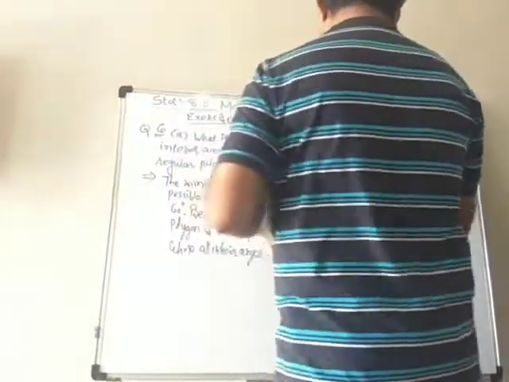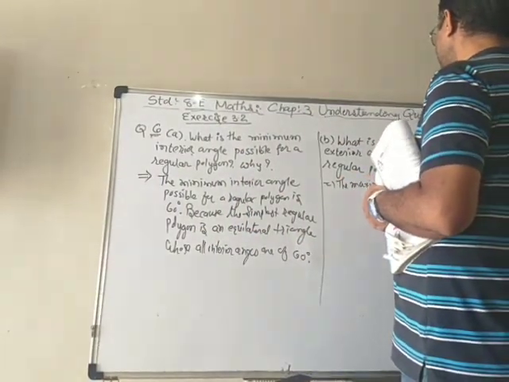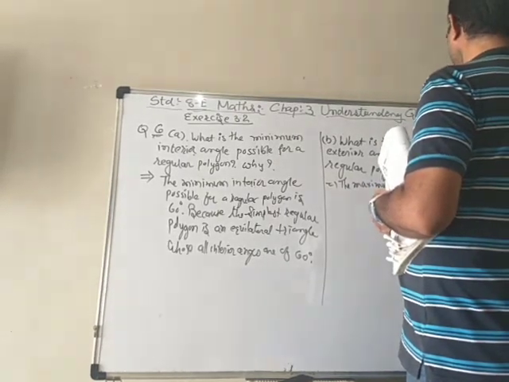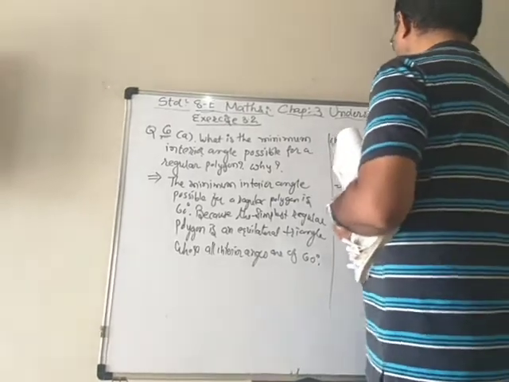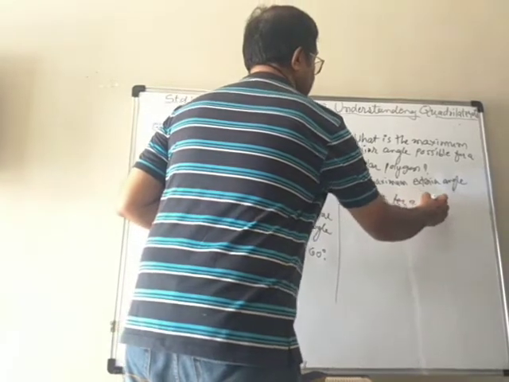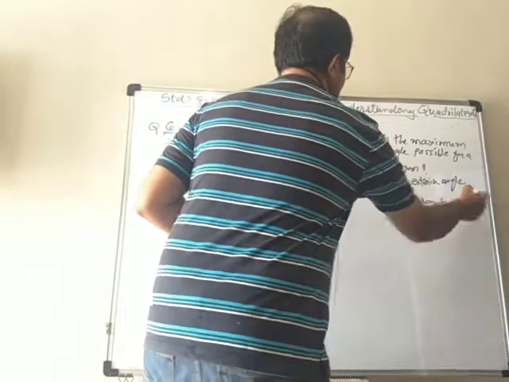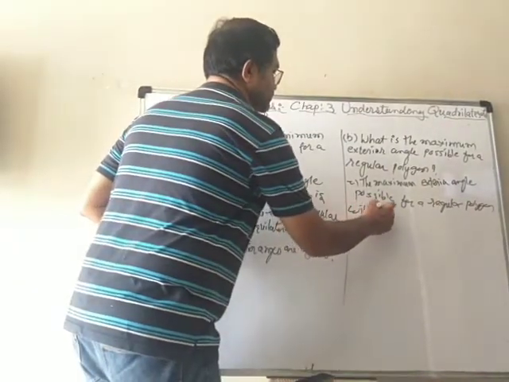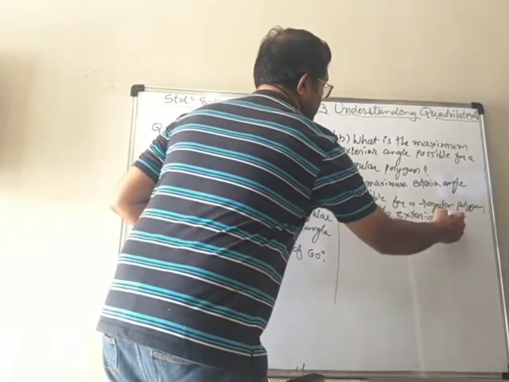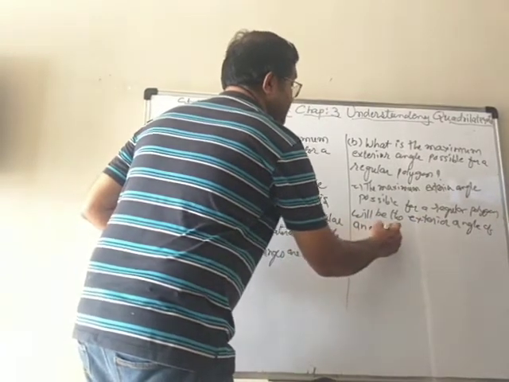So we can write down: the maximum exterior angle possible for a regular polygon will be the exterior angle of an equilateral triangle.